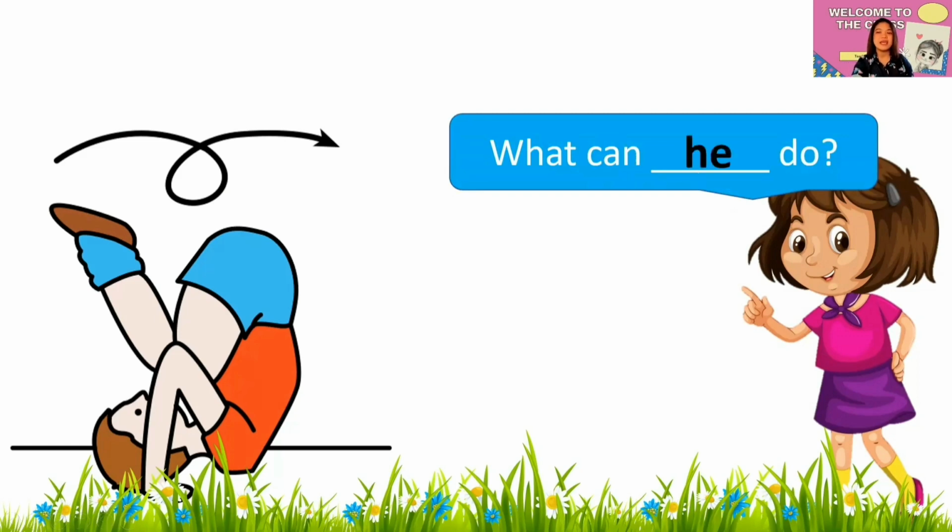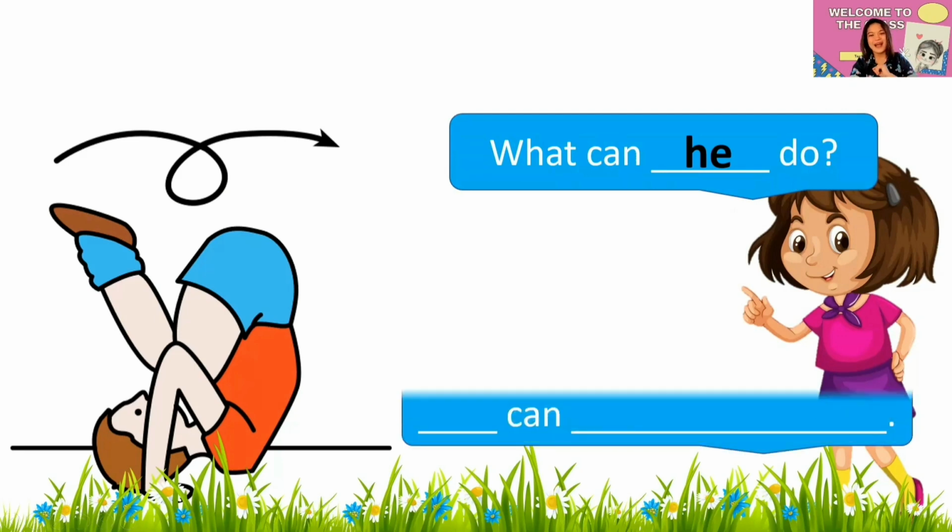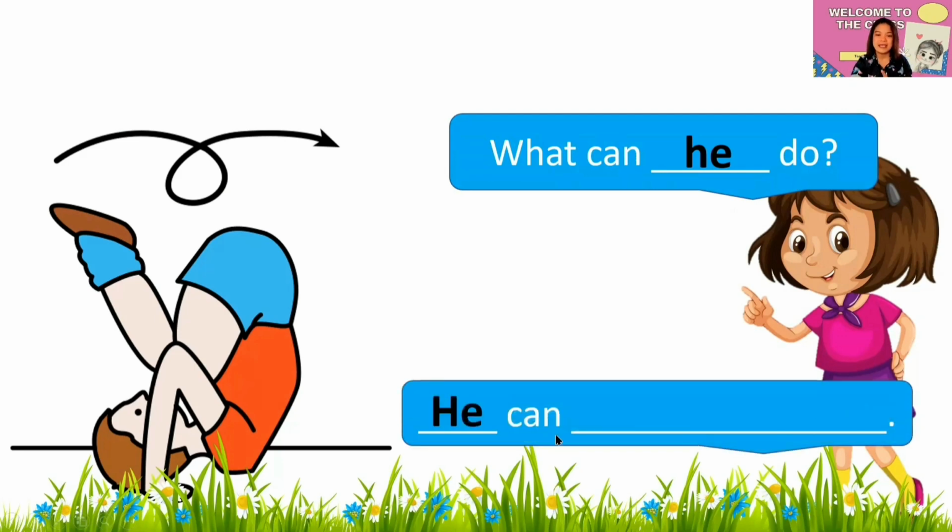Very good. He. Now, what can he do? What will be the answer? All right, so he can. He can do a somersault. Again, he can do a somersault. All right, so let's read this one very slowly.